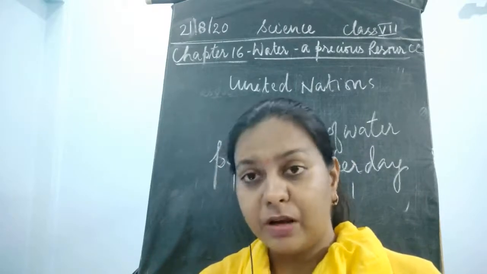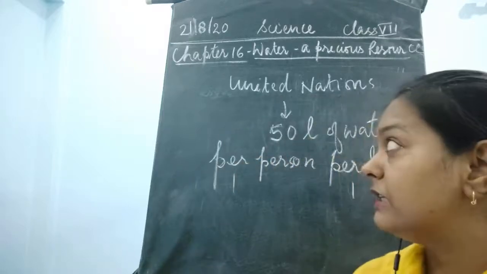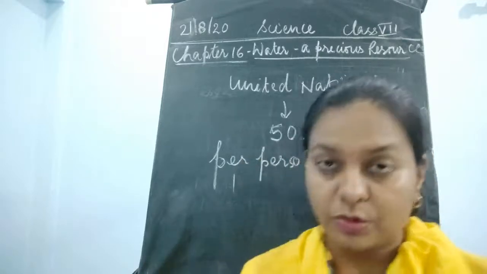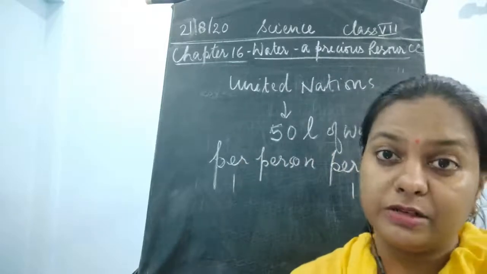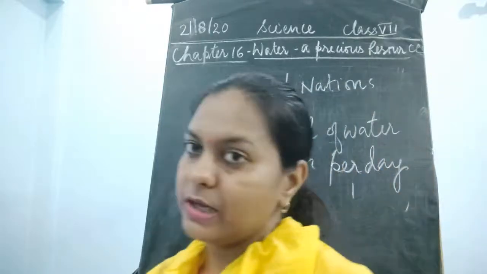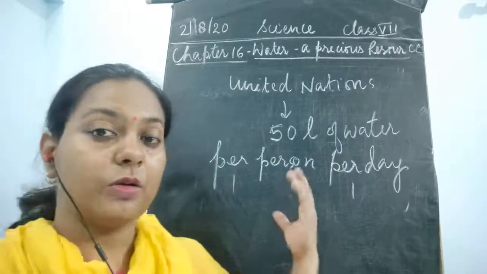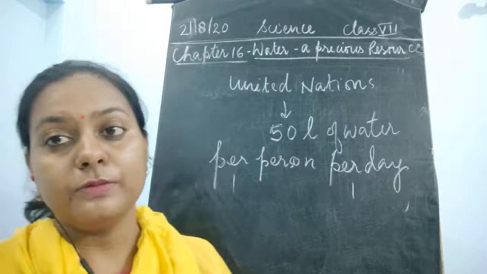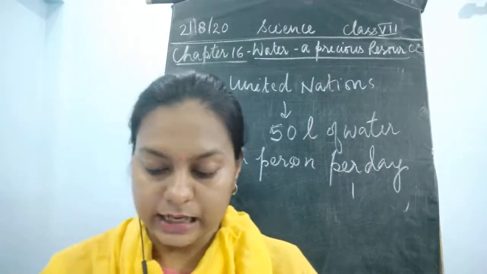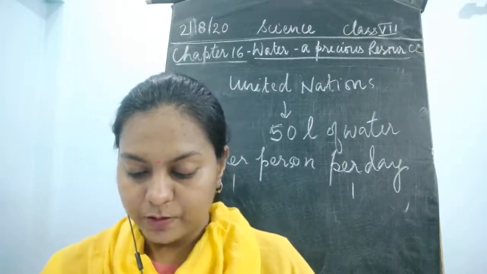Because some people are so unfortunate that they are not even getting this minimum 50 liters of water per person per day. In total they might have only 50 liters of water if 5 or 6 people are there in their homes. Okay children, so please be careful. If you are having 50 liters of water according to the number of people in your home, then you are fortunate enough.